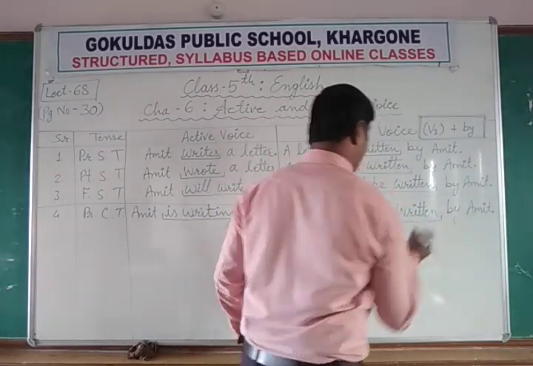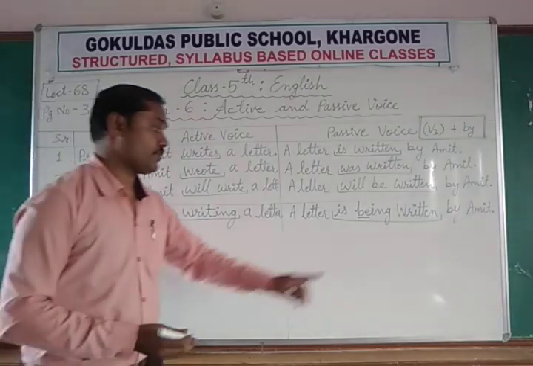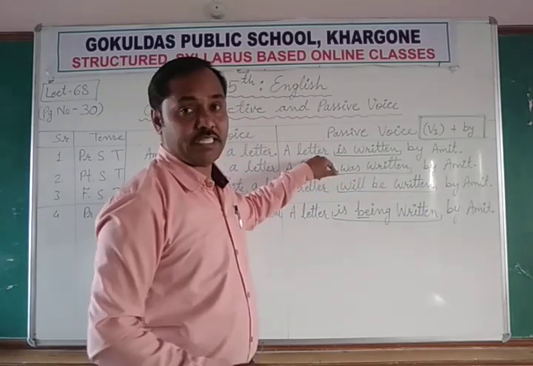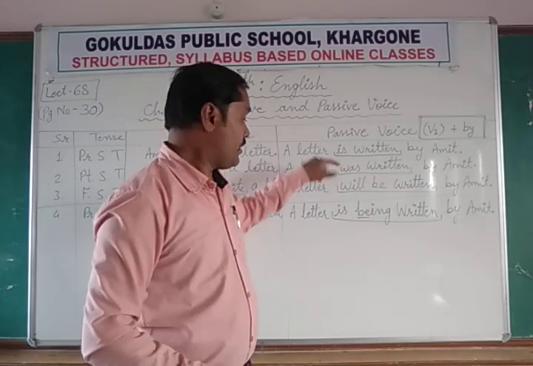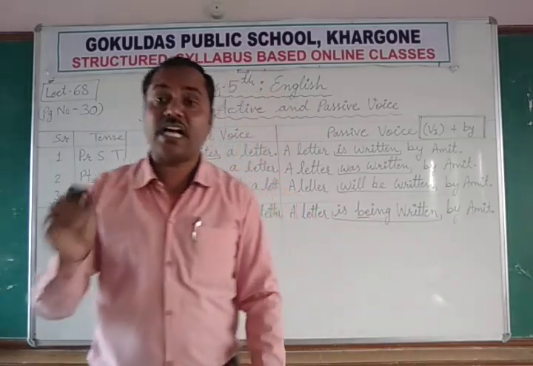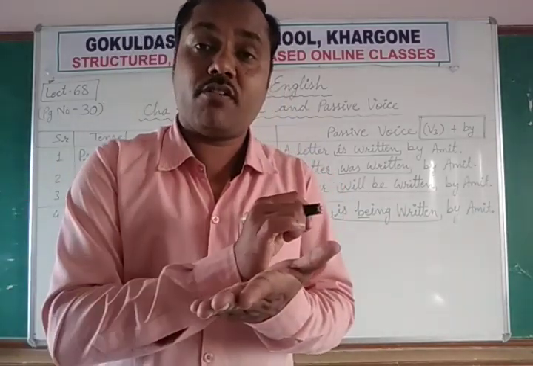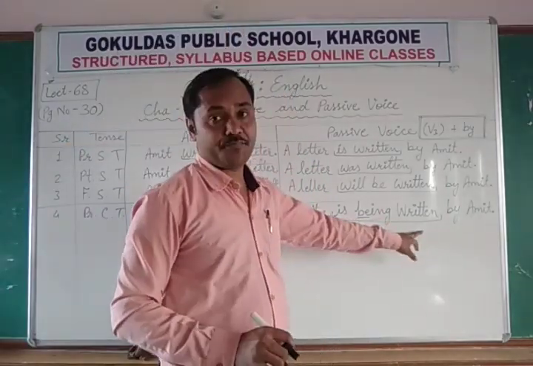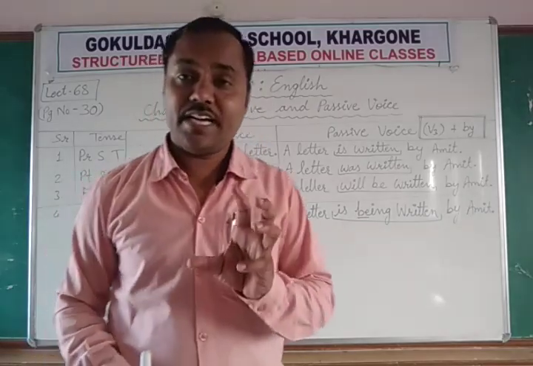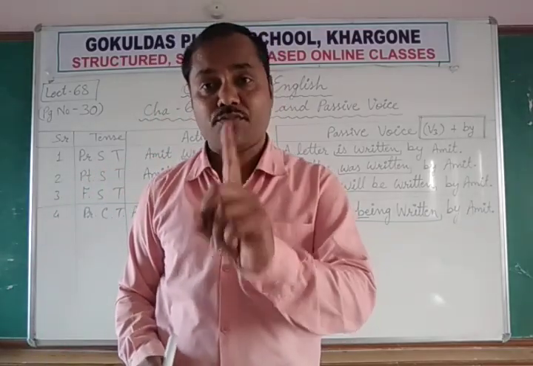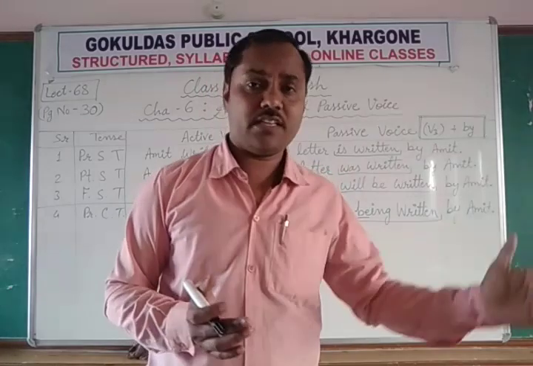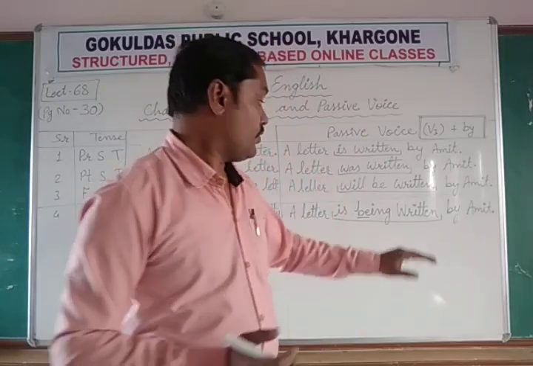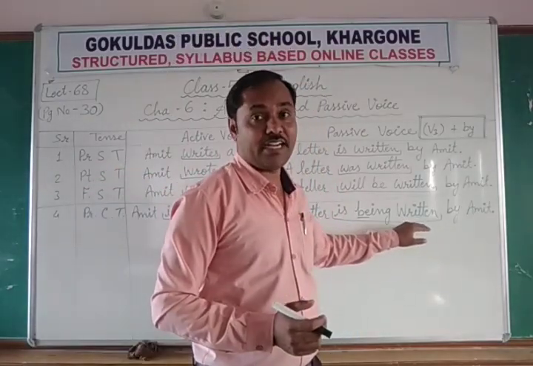Is being written. This is the passive voice form of the verb. Is written is used in present simple, लिखा जाता है. But is being written, लिखा जा रहा है. Something is going on continuously right now. So that action is expressed with being written. Because ing can be added only to the first form of the verb, not the second form, not the third form. So written is a third form. We cannot write writtening.